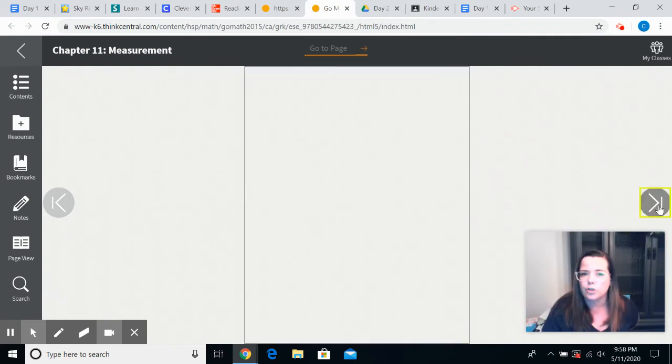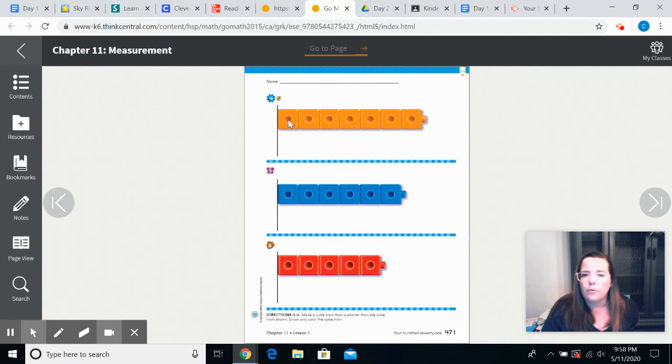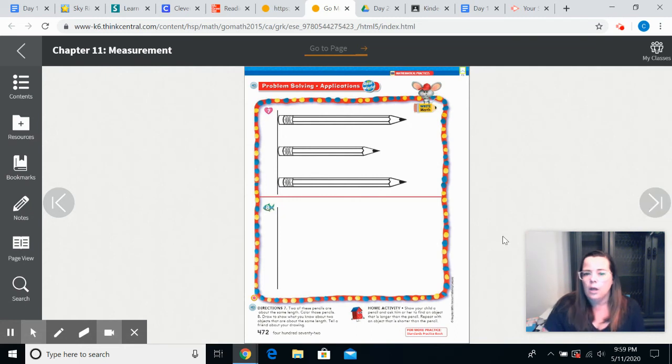Let's turn the page. For number 4, they want us now to make cube trains that are shorter. So my cube train's not going to come out farther. It has to be less than this cube train here. On the blue one, you're going to do the same thing. Make a cube train that's shorter. So if your cube train comes out past the front of this blue one, it's too long. It has to be shorter. And same thing for the red. They want you to make a cube train that's shorter. Let's go to our last page.